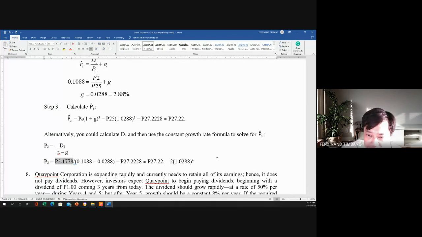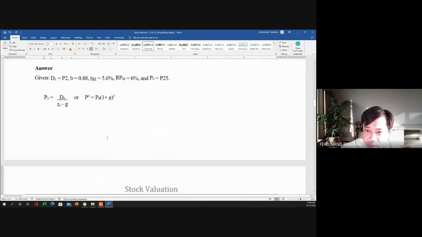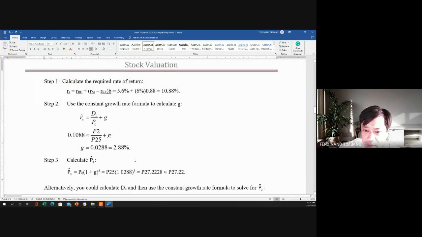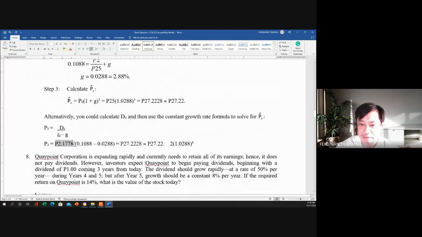Bakit gano'n? 2 pesos ba yan? 2 tama, 2. No? Check sa aking notes. Okay, ulit ko. 2 times... Kasi P3 yun.